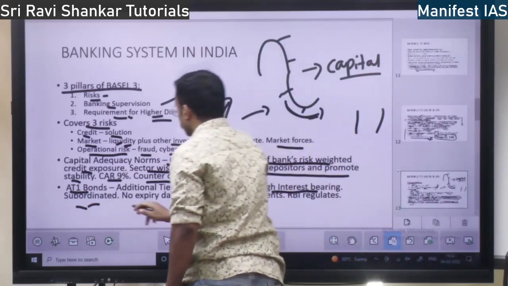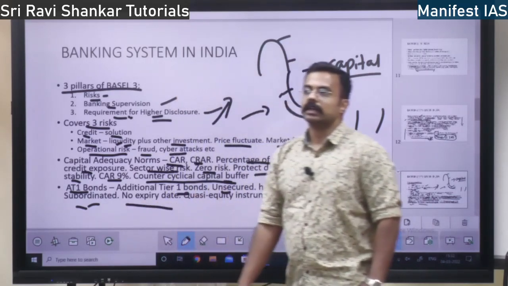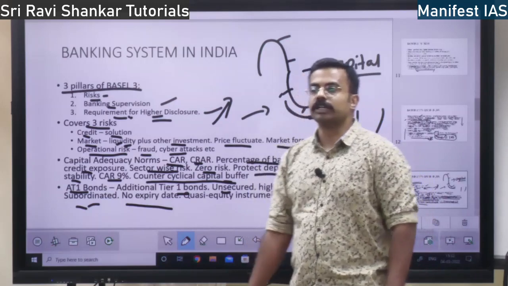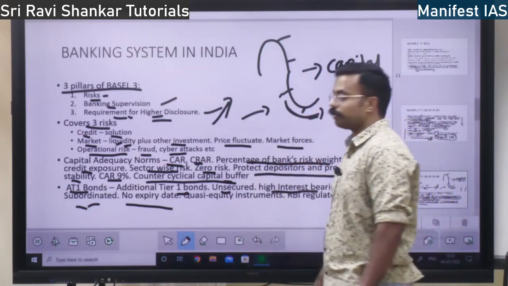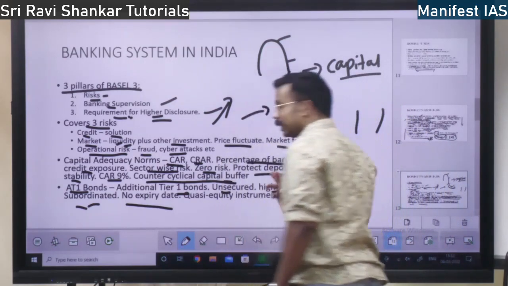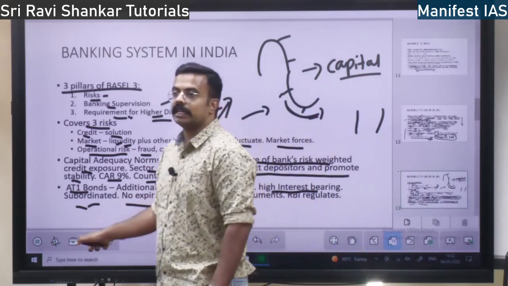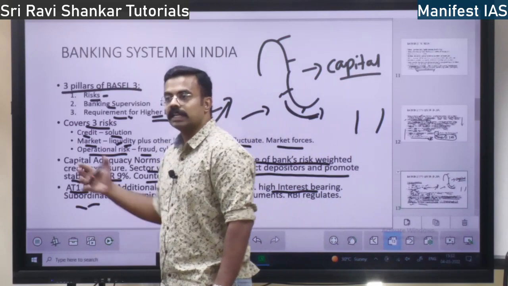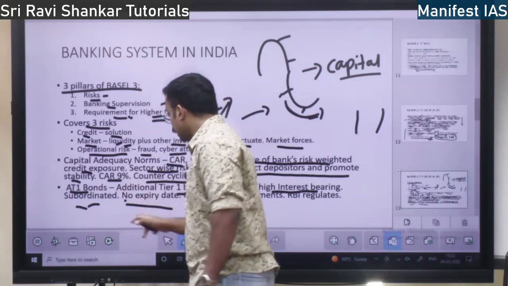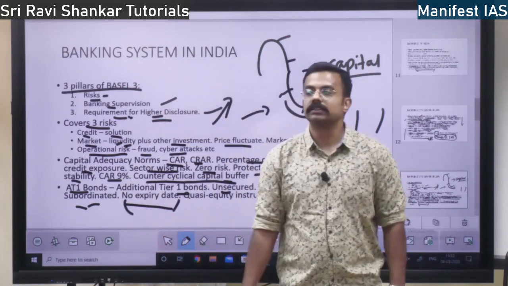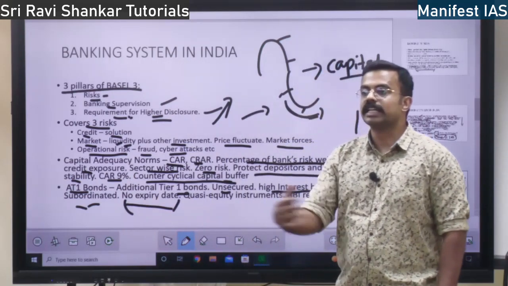Subordinated also means there is no expiry date. They are going to ask about AT1 bonds, additional Tier 1 bonds, directly. So you should just know what it is. High interest bearing, unsecured, subordinated. It is not the main capital, it is a second level capital of the bank, and it doesn't have any expiry date. These bonds have no expiry date.